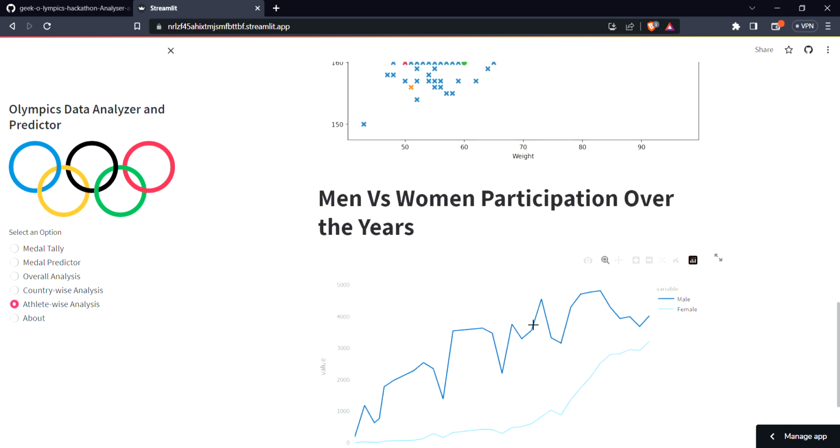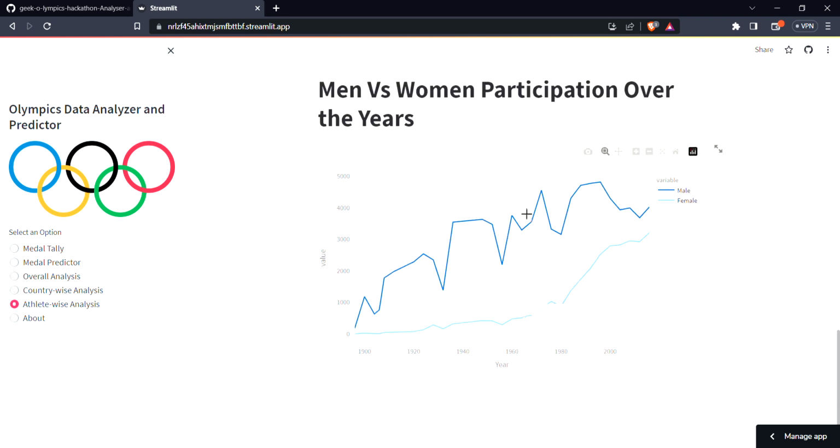And we also have the male versus female participation over the years. During the Olympics in 2016, about 3,206 females participated, and during the same year, about 4,022 males participated. But during the first Olympics, the Athens Olympics of the edition 1896, no female participated, but about 174 males participated.